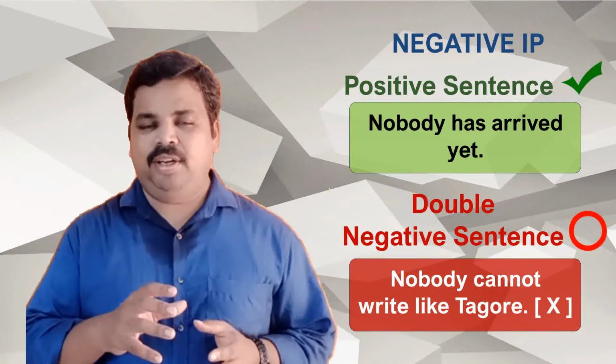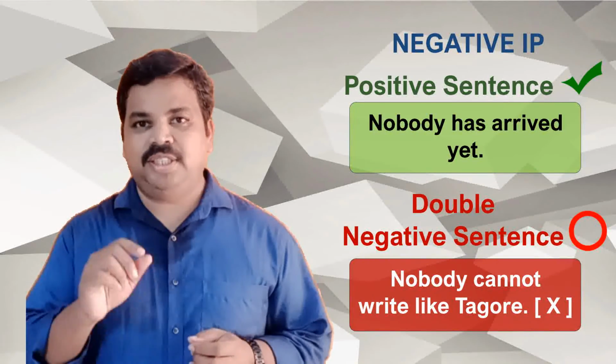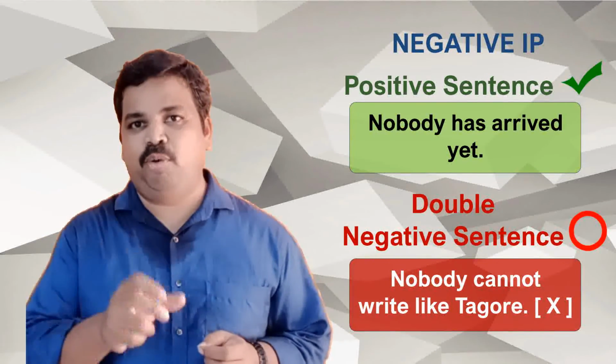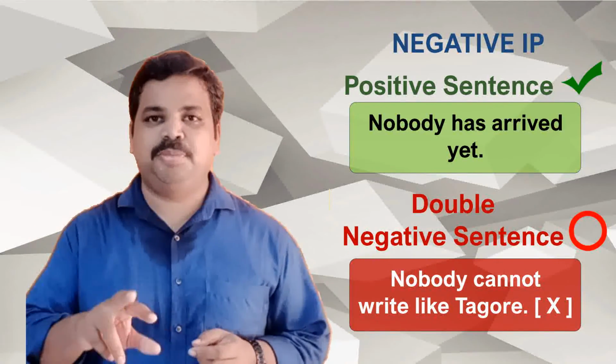So no one, nobody or nowhere must always be used in a positive sentence. It cannot be used with a negative sentence, like "no one is again not," "no one will again not." No, this cannot be used. This becomes a double negative, which is not an appropriate usage here.